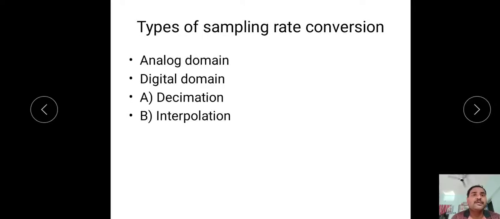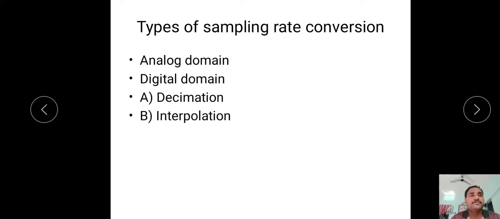In the digital domain, we have two types of sampling rate conversions. One is decimation, another one is interpolation. By using these two processes, we can convert the sampling rate of the given signal from one value to another value within the system, not excluding the system. There is no requirement of extra devices also. By using a single device, we can convert the given signal from one sampling rate to another. By this explanation, we can easily say the digital domain is the easiest and also an efficient way to convert the sampling rate from one value to another.